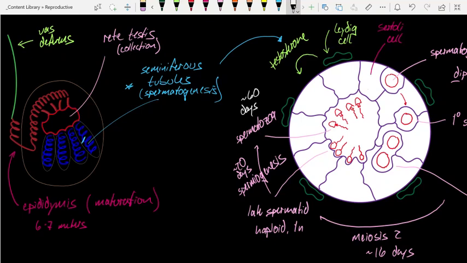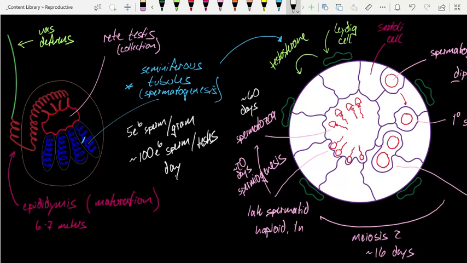Of course, maximal production is probably in the early 20s, and then it wanes over the lifespan, but production is always happening. On average, we see production at a rate of about 5 million per gram of testes, with each testis weighing about 20 grams on average. This gives us about 100 million sperm per testis per day.